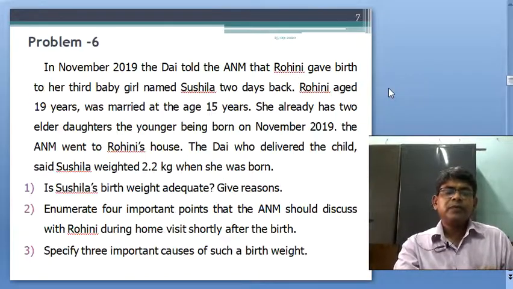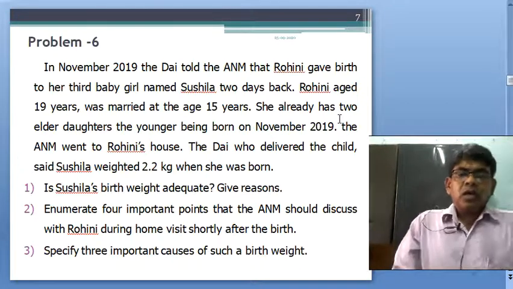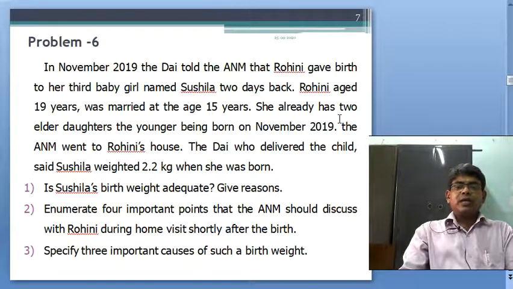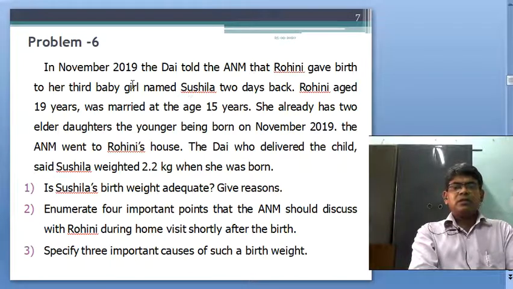Now come to the next problem, problem 6. In November 2019, the DAI told the ANM that Rohini gave birth to her third baby girl named Shushila. Emphasize this point.